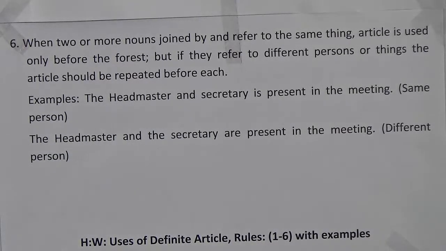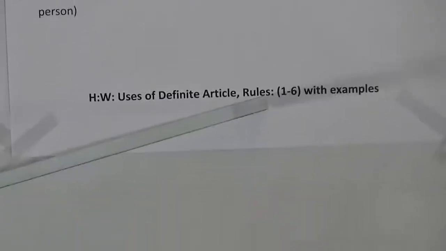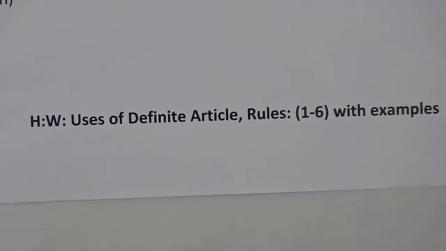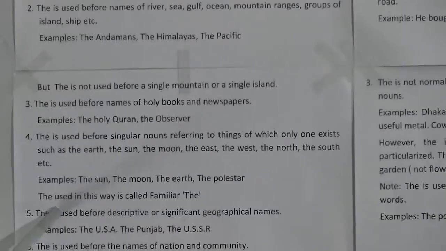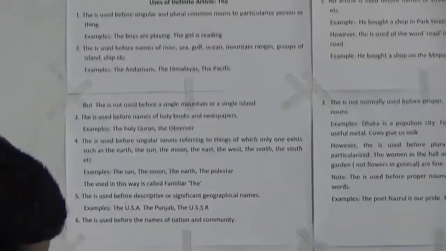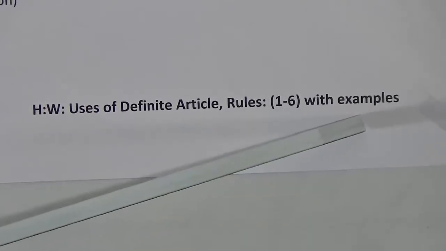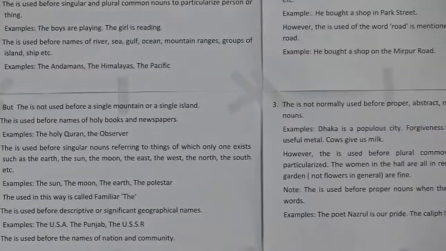So dear students, look at the end of our board. It is written here: uses of definite articles. So look here, your SW is uses of definite articles, rules 1, 2, 3, 4, 5, 6. Only 6 rules you will do as your SW. I have written here uses of definite articles rules 1 to 6 with examples. Don't forget to write with examples, and this will be our 4th number SW.